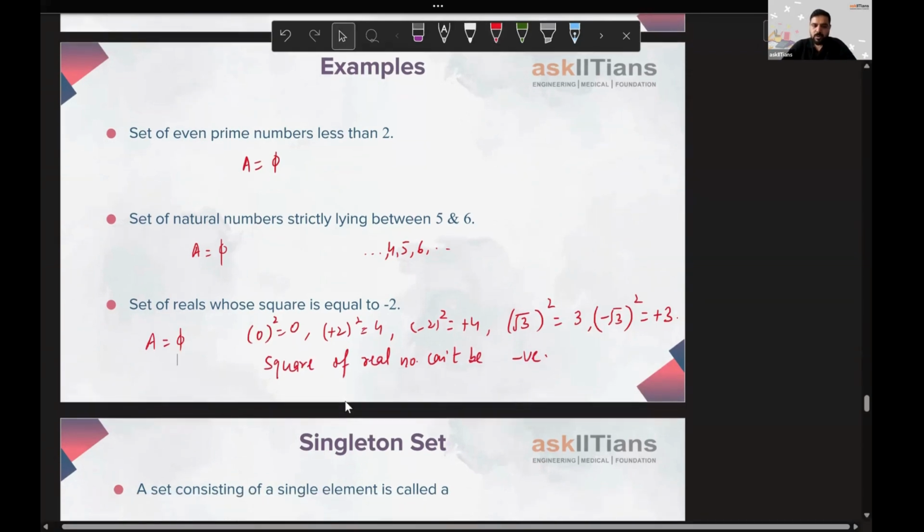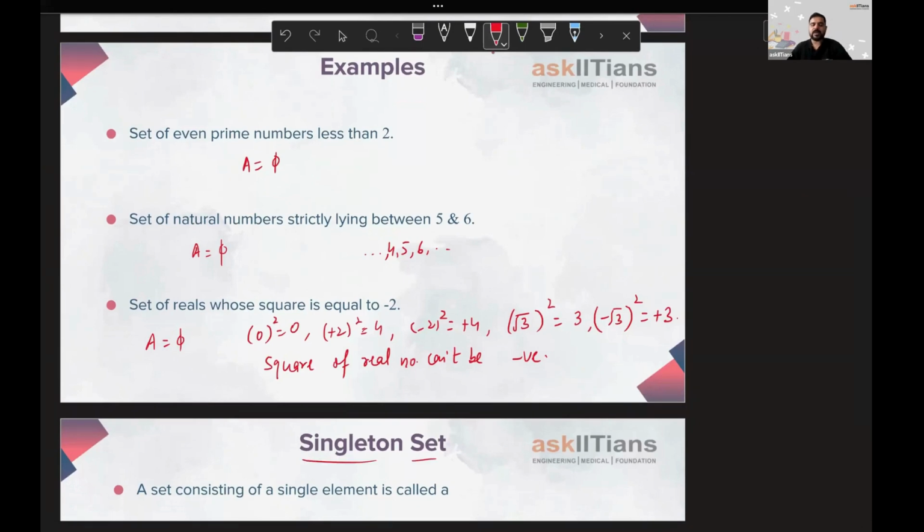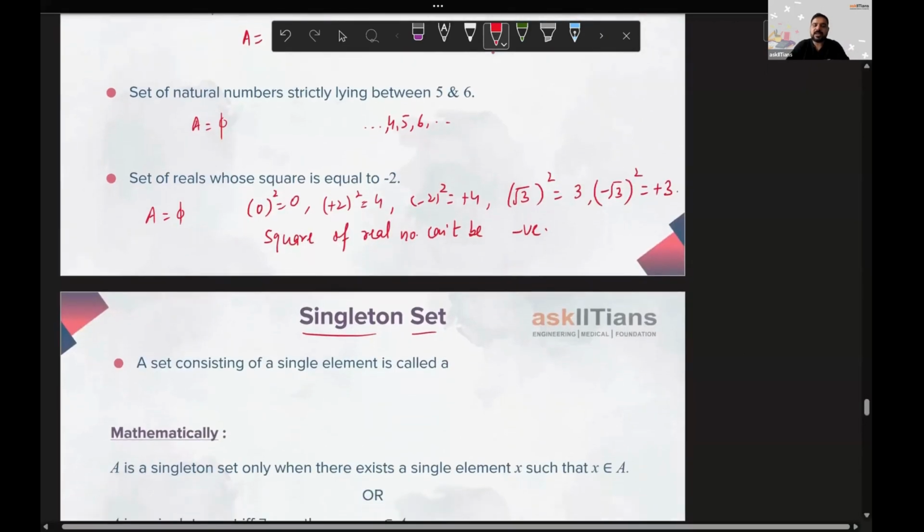All right. Next, moving on to the next type of set, that is the singleton set. Again, very clear from the name itself. Singleton means single, right? There is going to be only one element. A set consisting of a single element is called a singleton set.